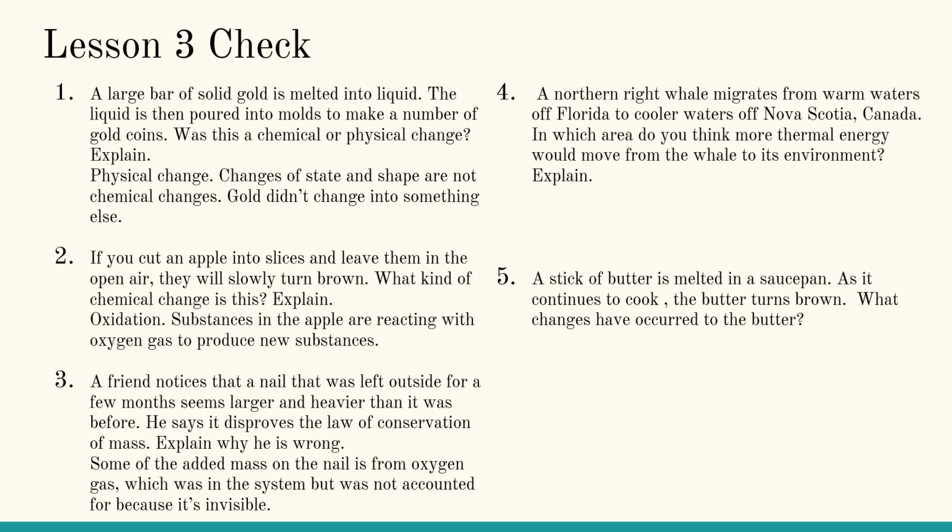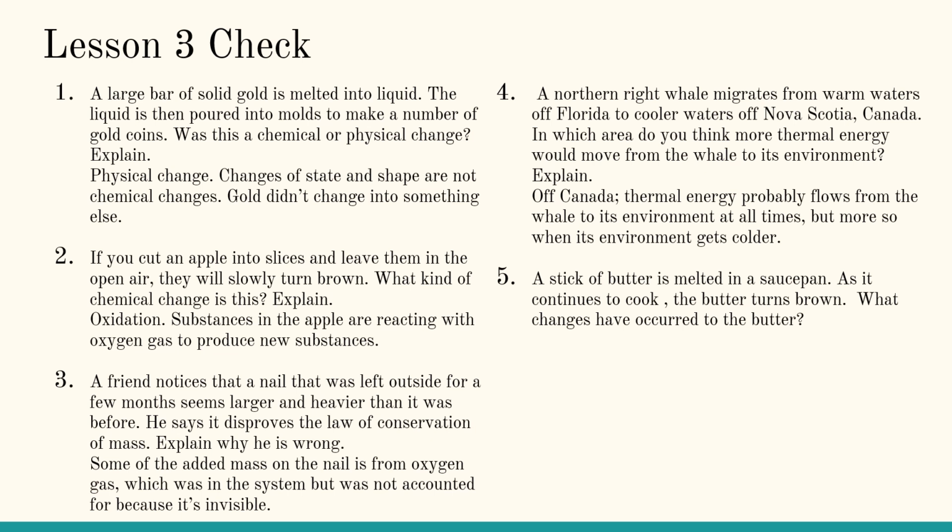4. A northern right whale migrates from warm waters off Florida to cooler waters off Nova Scotia. In which area do you think more thermal energy would move from the whale to its environment? Explain. Off Canada. Thermal energy probably flows from the whale to its environment at all times, but more so when its environment gets colder.